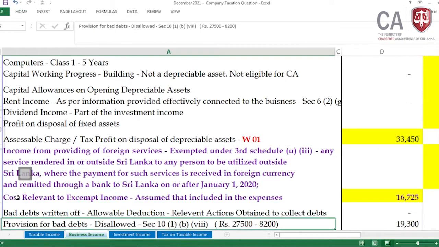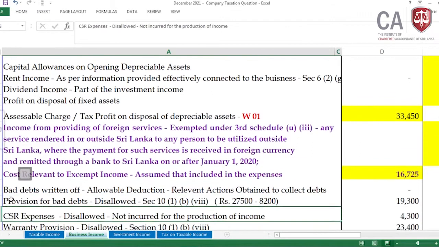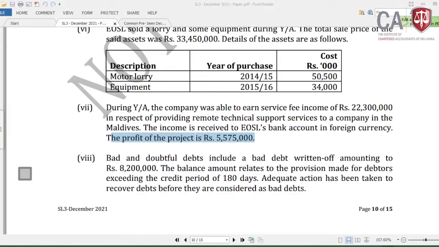Now you can see in the business income, not only the liable income but also the exempted income, as previously attested. Then please be ready for this kind of adjustment. Then that entire part I have completed.